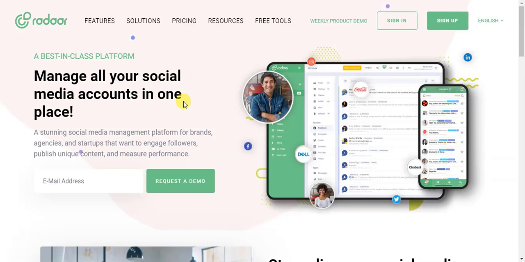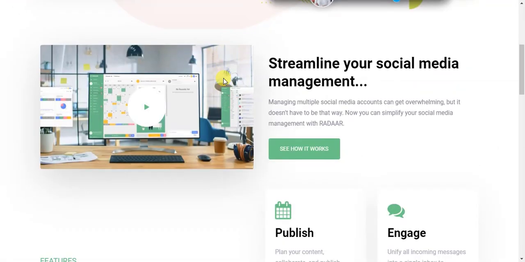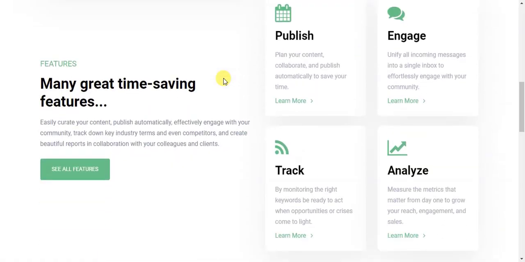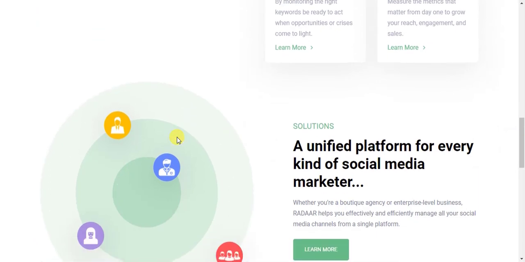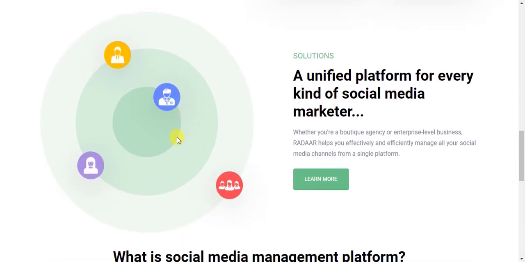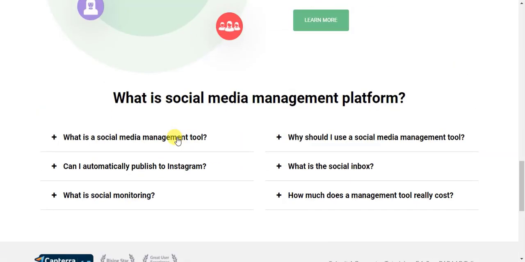You can chat with your teammates, you can track their work, you can analyze market reports, you can shorten URLs using this tool. There are so many things you can do with this tool. I will show you the features one by one, so please keep watching, because at the end of the video you will be able to decide whether to use this or not. But I am very sure that you're going to love this tool, so please keep watching.